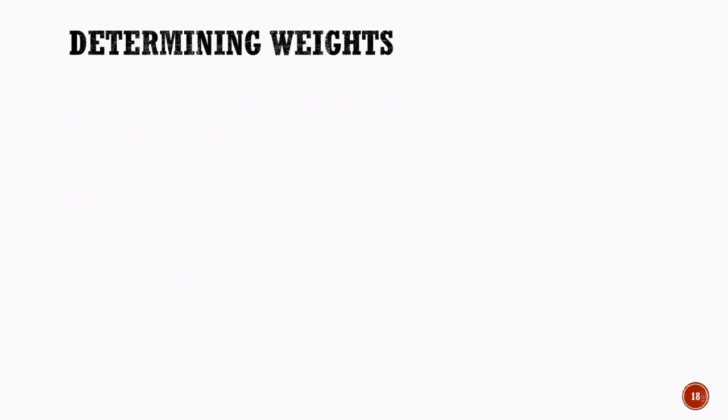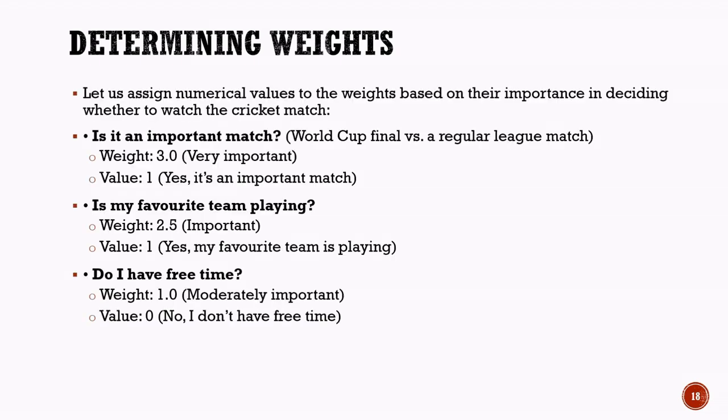Scenario 1, assigning weights and values. Now that we have identified the inputs for scenario 1, let us assign the corresponding weights and values to each factor. The first factor is, is it an important match? In this scenario, the match is a World Cup final, so the answer is yes, giving it a value of 1. Since this factor is considered very important, it is assigned a weight of 3.0.